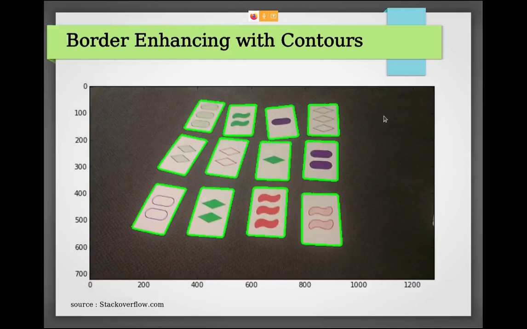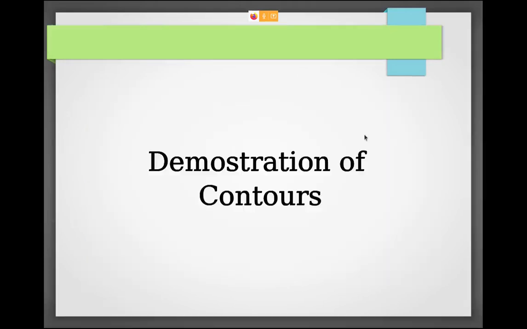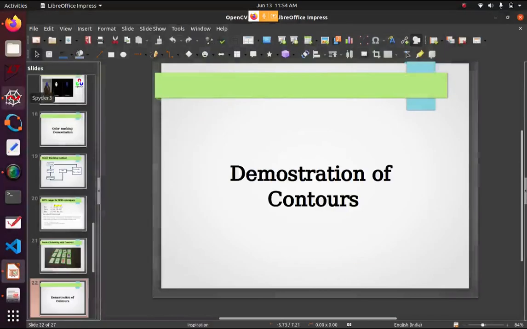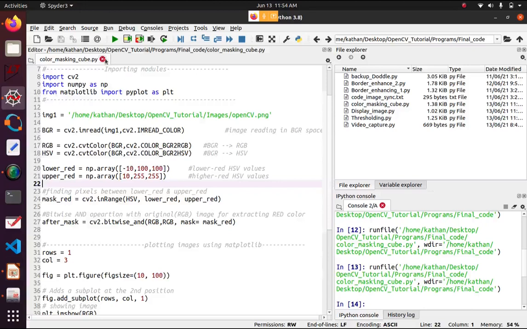This contour is basically the perimeter of an object or a border of the object. You can see the cards lying on the ground, and you want to take only the perimeter of it, the border in a general sense. You can do that with this contour feature. Let's see the demonstration first, then we move on to the theory part.